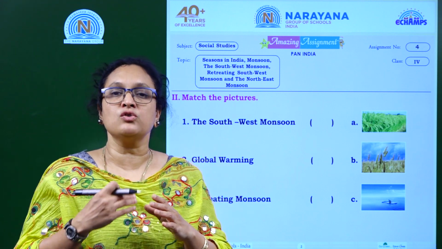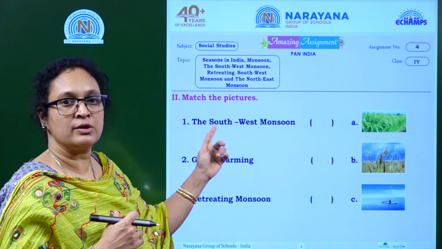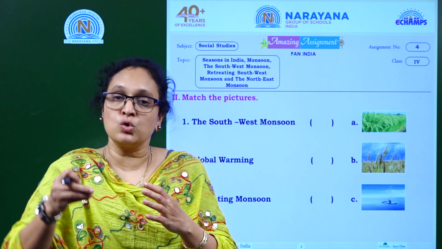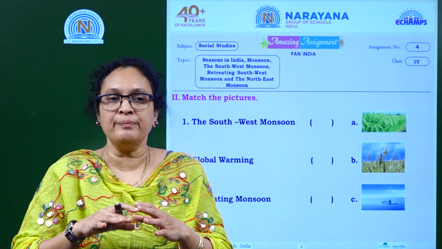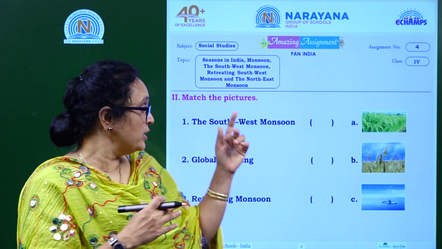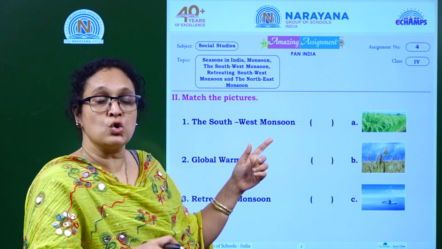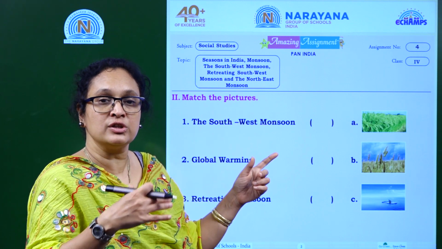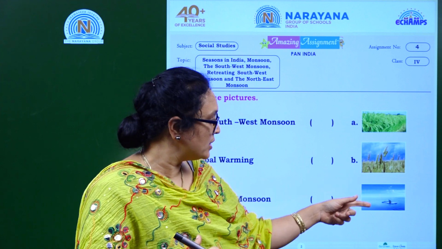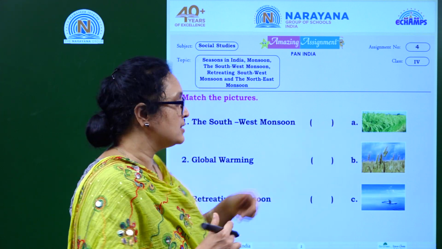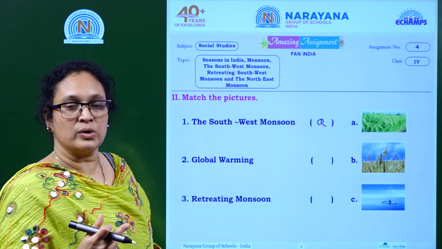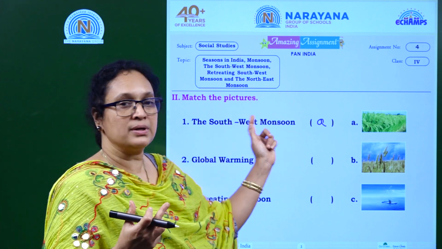Almost 80% of rainfall occurs during the southwest monsoon period, and during that period farmers sow a sort of seeds. In India there are two staple foods: in the south, paddy, and in the north, wheat. So during southwest monsoon people sow paddy. Paddy fields are flourishing during that period. So southwest monsoon goes to the paddy field. Where is the paddy field? The same option, A is the answer. This is also called the Kharif season, during the monsoon period.